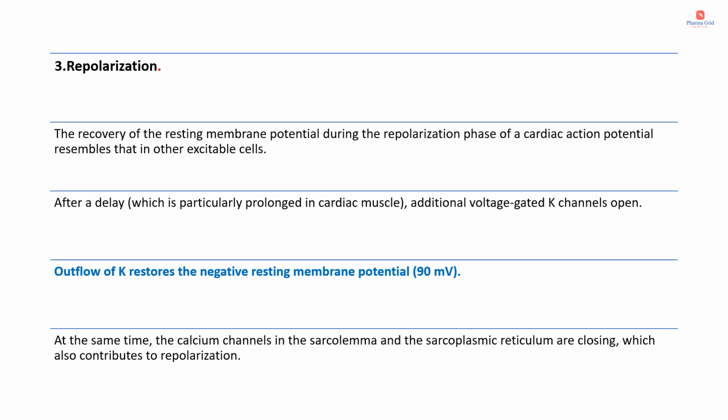Outflow of this potassium restores the negative resting membrane potential, that is minus 90 millivolt. At the same time, the calcium channels in the sarcolemma and the sarcoplasmic reticulum are closing, which also contributes to repolarization. So in repolarization, mainly two things are happening: additional voltage gated potassium channels open, leading to potassium outflow that restores the negative resting membrane potential, and the calcium channels close, which also contributes to repolarization.